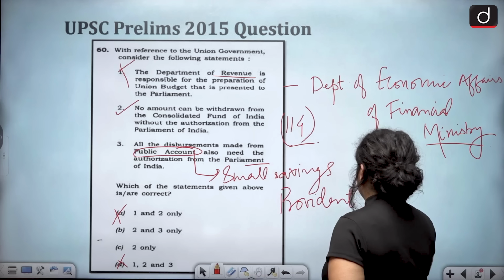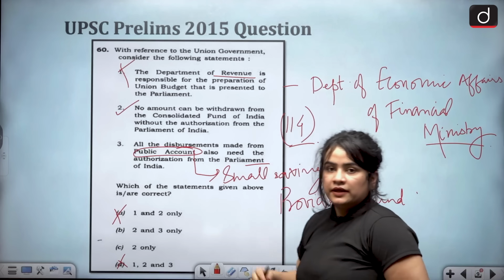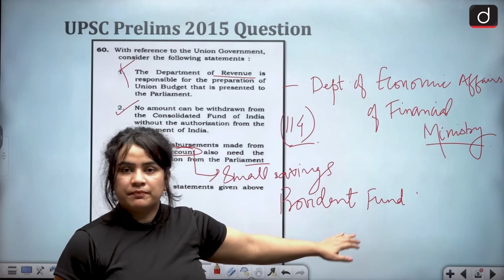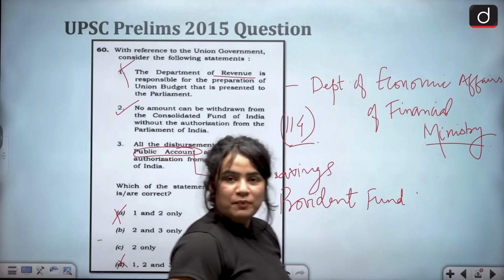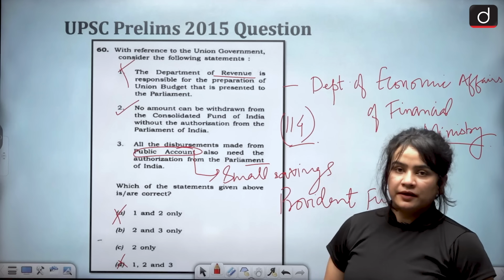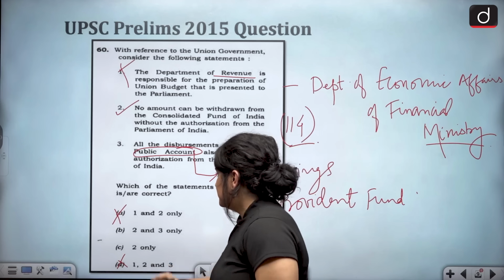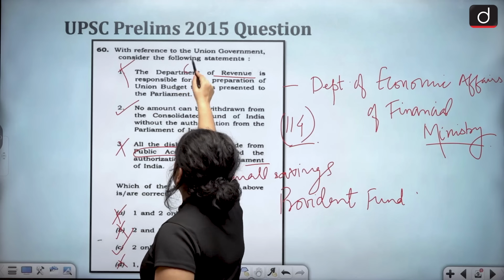So, when we are talking about public account, it is the money that belongs to the public and you do not need authorization from the Parliament to disburse money from the public account. Hence, this statement is wrong and we arrive at the correct answer, which is option number C.